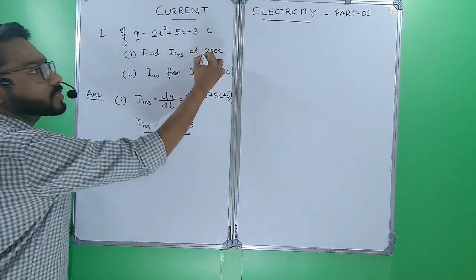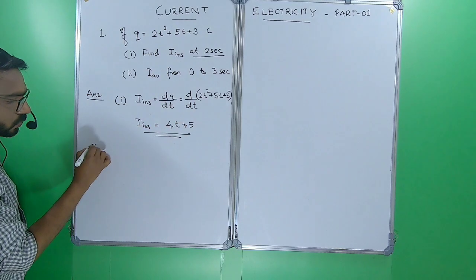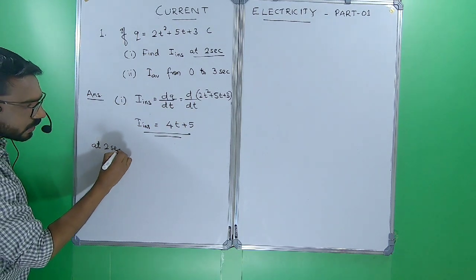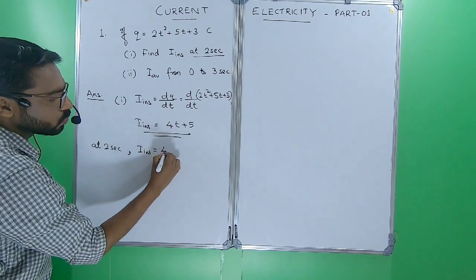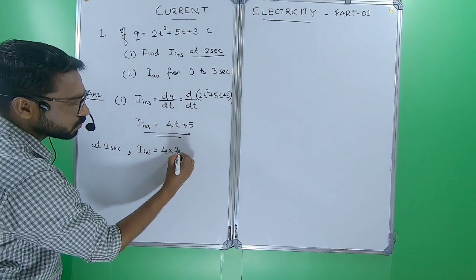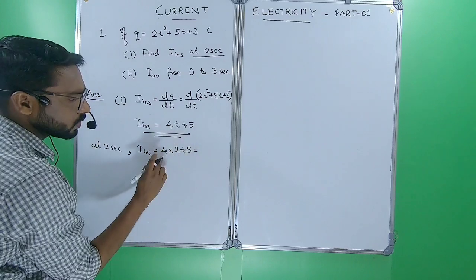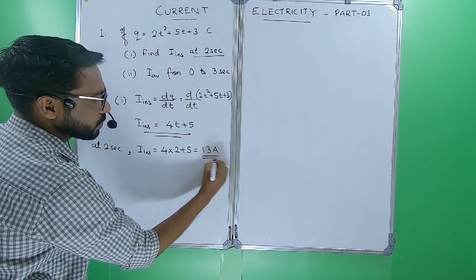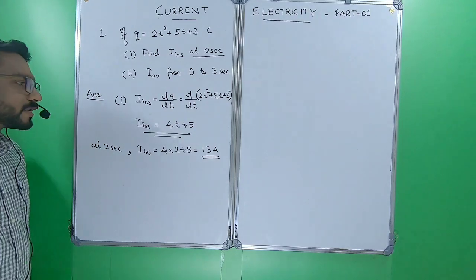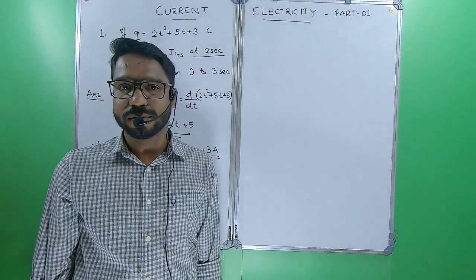And the question is the time at 2 seconds. So at 2 seconds, I instantaneous equals 4 into 2 plus 5, instead of t we give 2. 8 plus 5 is 13. 13 ampere is the instantaneous current. You got it?